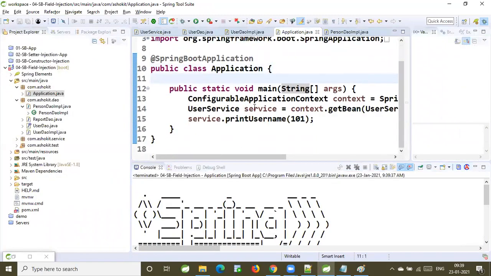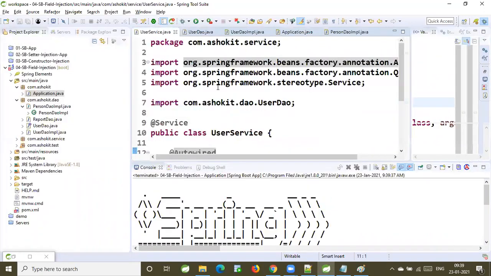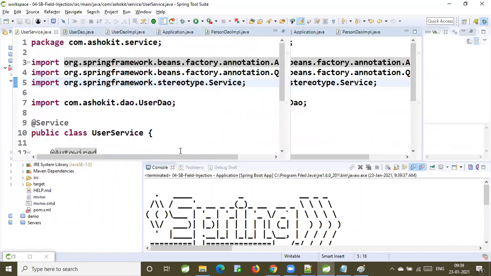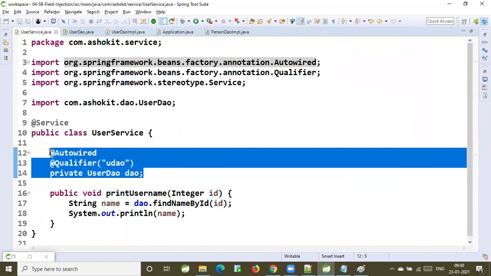Which one is it taking, sir? User DAO. Why is it taking user DAO? Simple. Here, when I specify the autowiring, is IOC getting confused, or is IOC directly taking this one? Directly taking this one.